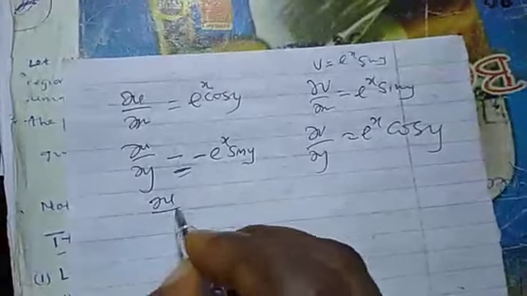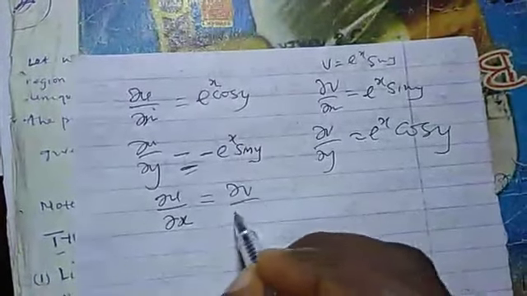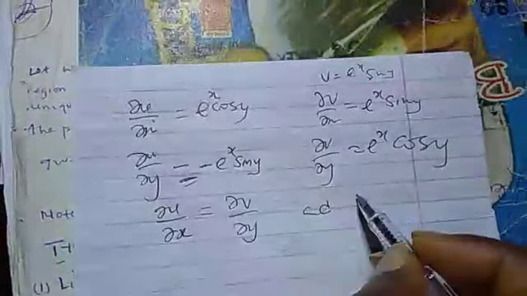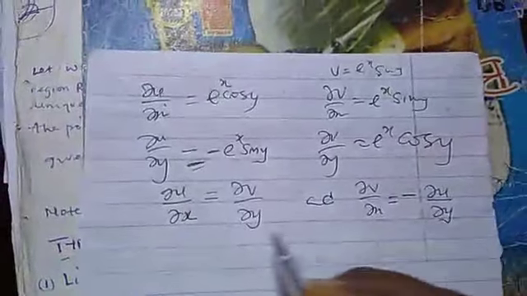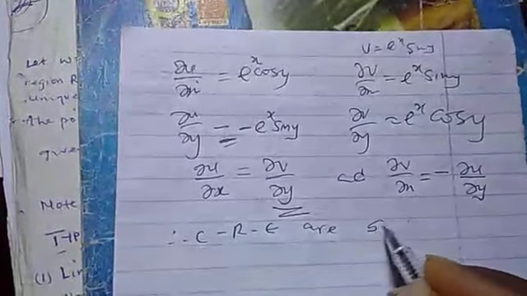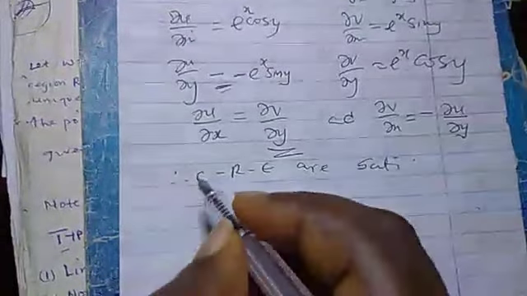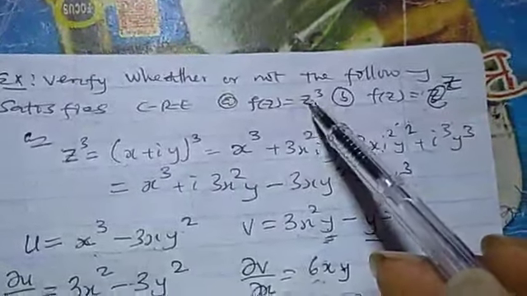So you now see that the Cauchy-Riemann equations are satisfied because du dx is equal to dv dy, and then dv dx will be equal to minus du dy. So in that case, we can say that this function is analytic in any domain because the Cauchy-Riemann equations are satisfied.